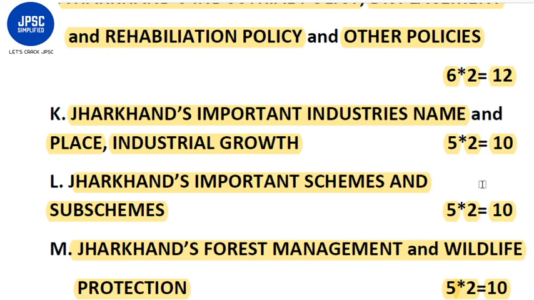So more or less that paper would be similar to the UPSC general studies paper, and the second would be the Jharkhand specific paper. But the first paper would also comprise questions from Jharkhand. So in total, in the prelims examination, you can see there are 110 questions from Jharkhand specific topics.